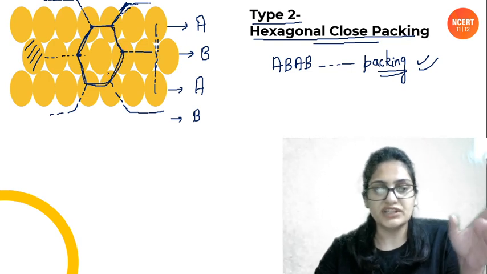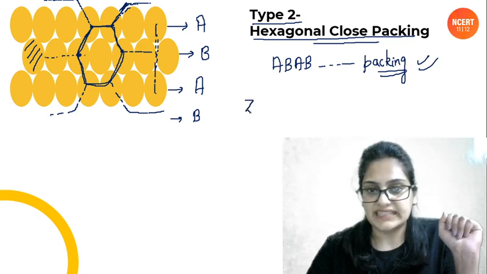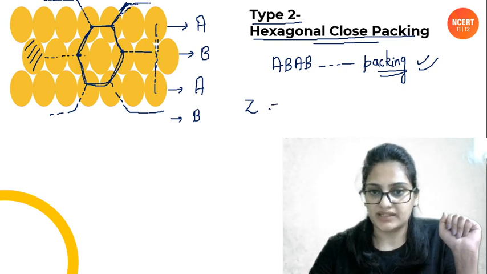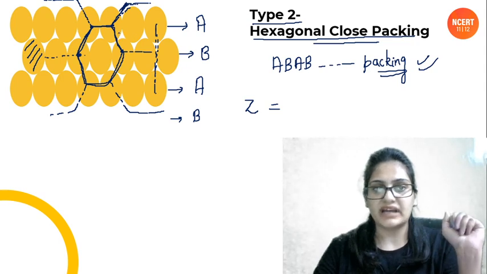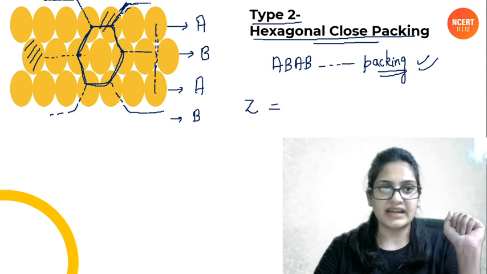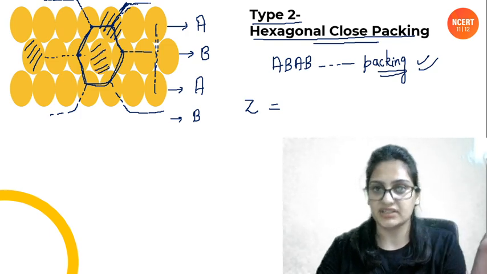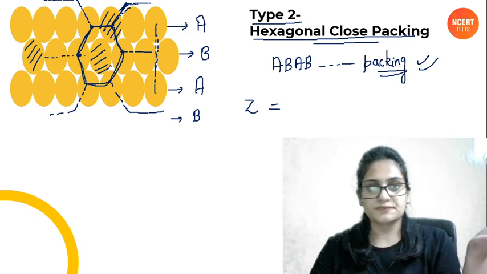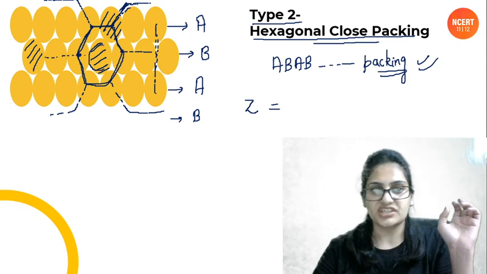Now we need to calculate two things from here, people. First of all, we'll be calculating Z, that is the effective number of atoms per unit cell. How do you calculate it, people? How many types of atoms are we having? There is this atom, which is present at the corners. Basically we have 6 atoms present at the corners and 1 atom present inside the unit cell, which is not shared anywhere. Since it is 2D, atoms will not be above these atoms, na, so this middle atom is not shared anywhere.